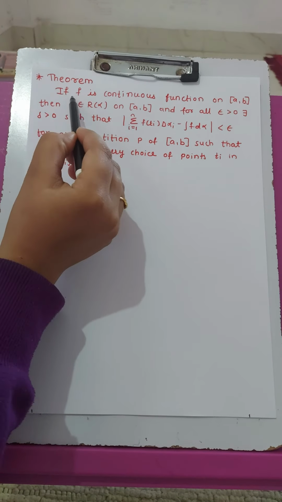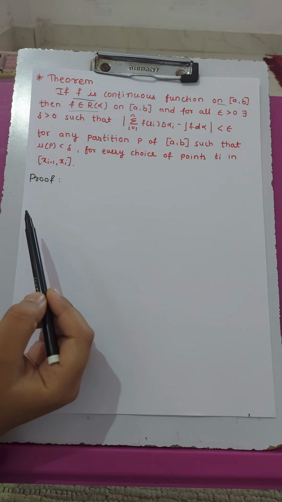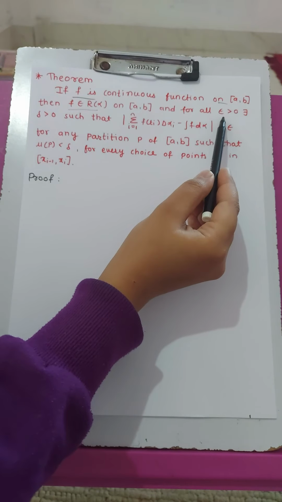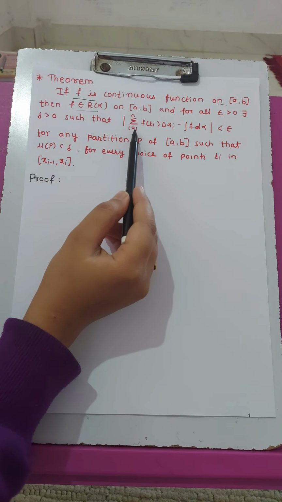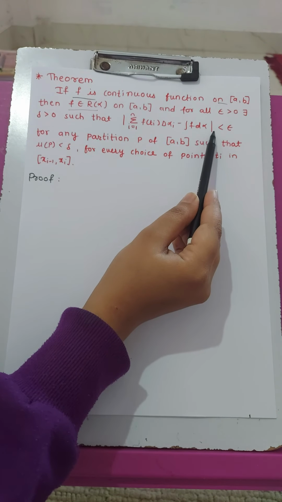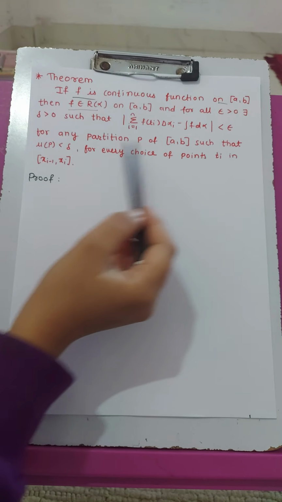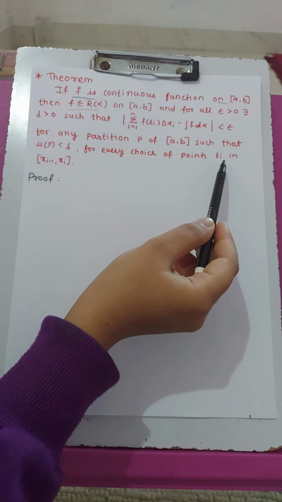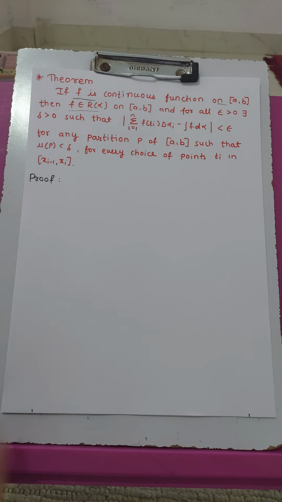Here it is given that f is continuous on [a, b], and firstly we have to prove that f belongs to R of alpha, that is, f is Riemann-Stieltjes integrable. Next we have to prove that for all epsilon greater than 0 there exists delta greater than 0 such that the modulus of summation i from 1 to n f of ti del alpha i minus integral f d alpha is less than epsilon. This condition holds for every partition P of [a, b] such that mu of P, that is the norm, is less than delta, for every choice of points ti in the subinterval [xi minus 1, xi]. So let's start with the given.